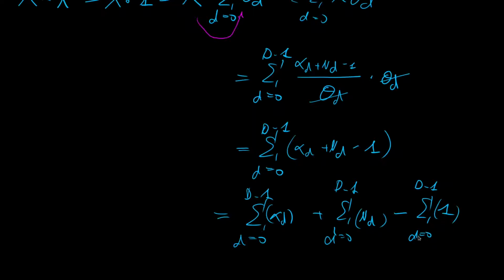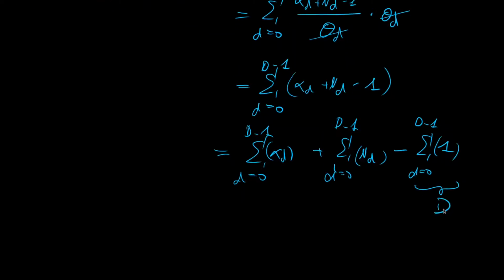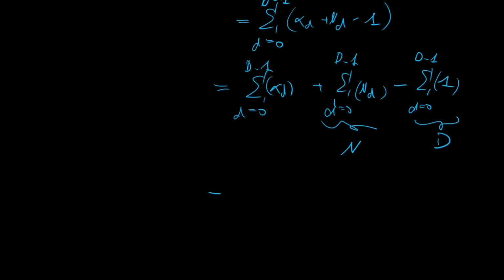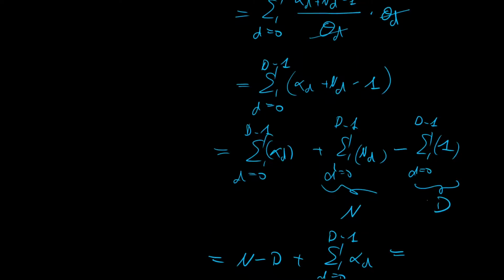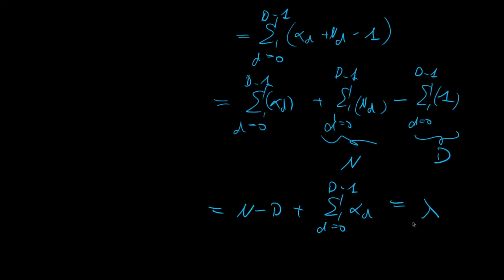If we have 1 and we add up 1 D times, this is nothing else than D. And if we have our nd, which recall was the number of times we observed the d state, and we add this up, then this is nothing else than n, right? Because in total we have n observations. So we get the following. This is n minus D plus the summation from d=0 to capital D minus 1 over alpha d. And this was our lambda, or in other terms, our Lagrange multiplier.